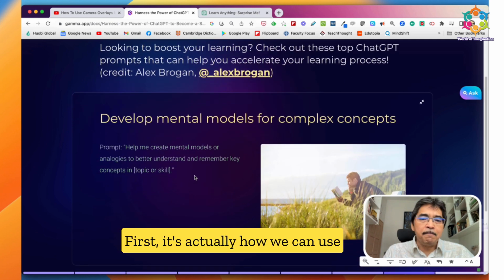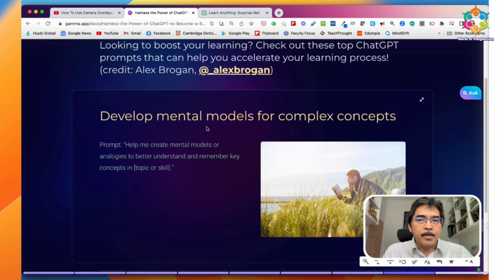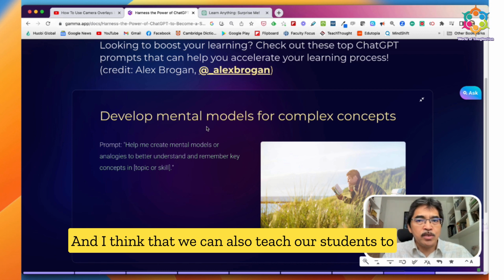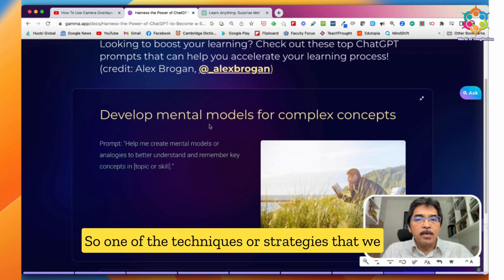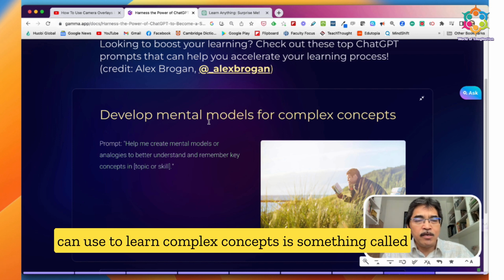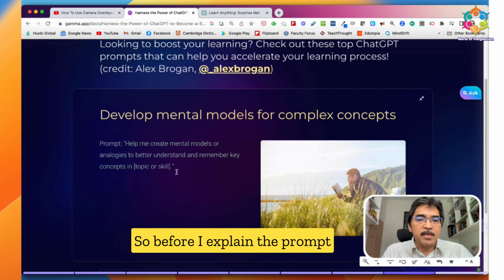First is how we can use ChatGPT to help us learn complex concepts. And I think that we can also teach our students to use ChatGPT for this purpose to help their learning. So one of the techniques or strategies that we can use to learn complex concepts is something called mental models. Develop mental models for complex concepts. So before I explain the prompt here, let's jump to ChatGPT.